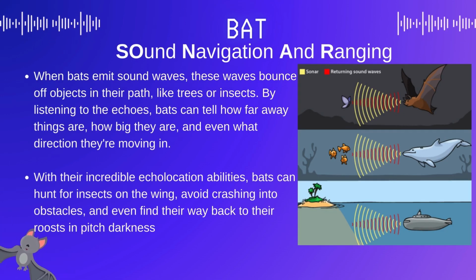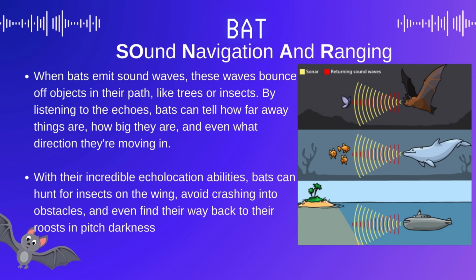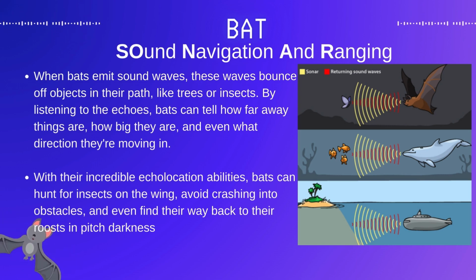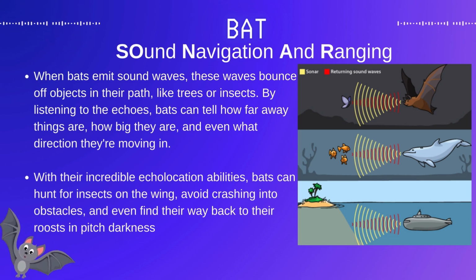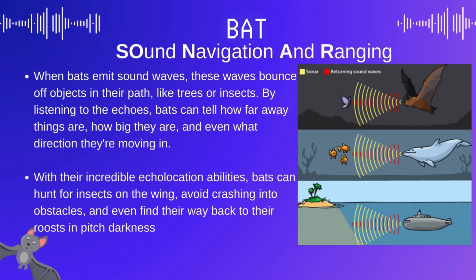Under the cover of night, bats take flight, navigating the darkness with precision. But how do they avoid obstacles and find their prey? Enter sonar. Sonar, which stands for Sound Navigation and Ranging, is a natural echolocation system used by bats and other animals to navigate and locate objects in their environment.